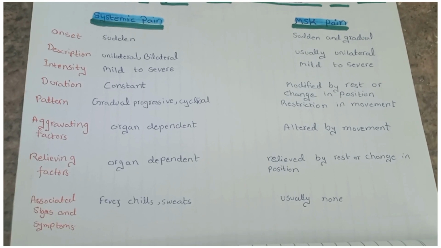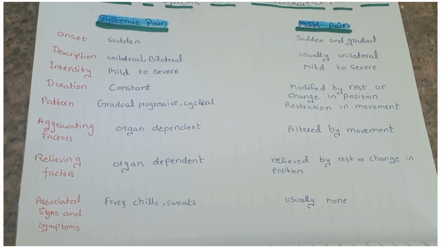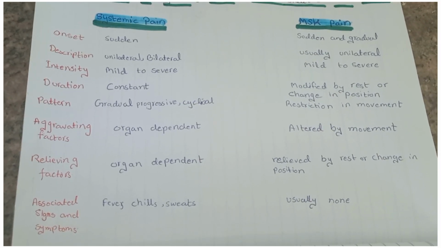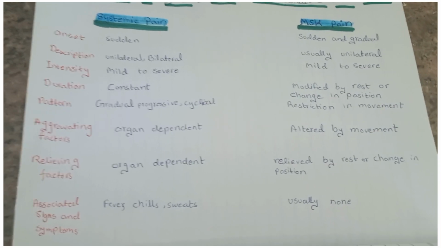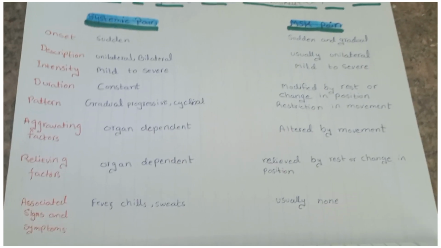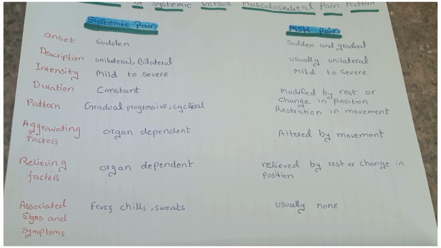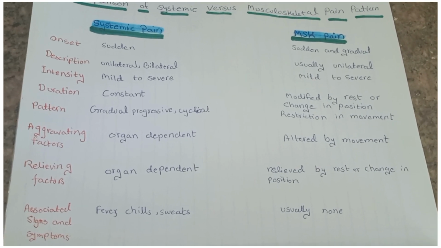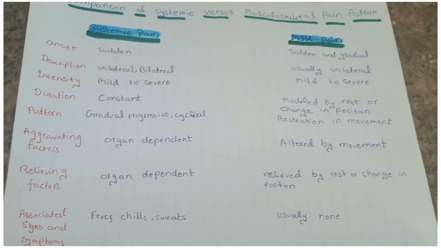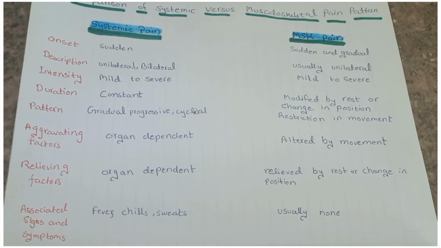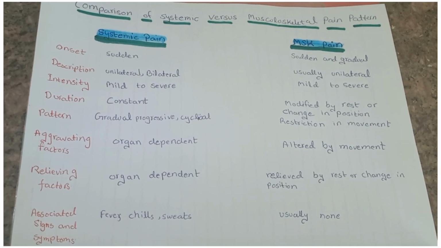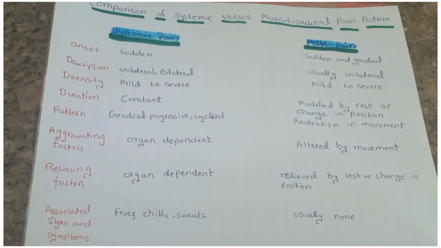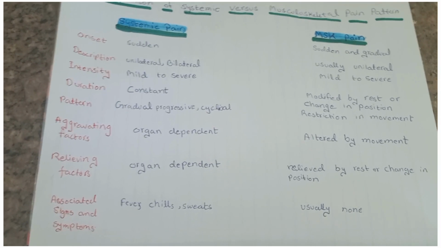If we talk about GIT symptoms, peristalsis affects the symptoms. And if we talk about musculoskeletal pain, symptoms are altered by rest or change in position. Usually by rest, the symptoms are relieved, and symptoms aggravate by change in movement, aggressive movement.